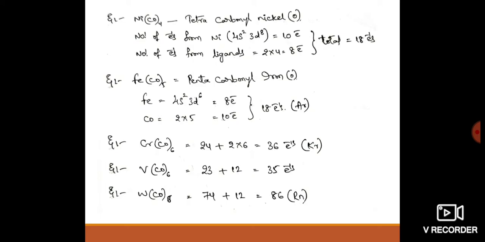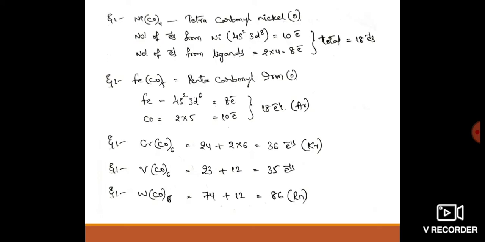Then another one is pentacarbonyl iron(0). Here the valence electron configuration of iron is 4s2 3d6, so the outermost valence electrons total 8. The number of ligands is 5, as penta means 5. So 2 into 5 is 10 electrons. So the total is 18 electrons. So this compound also attains the argon electron configuration.